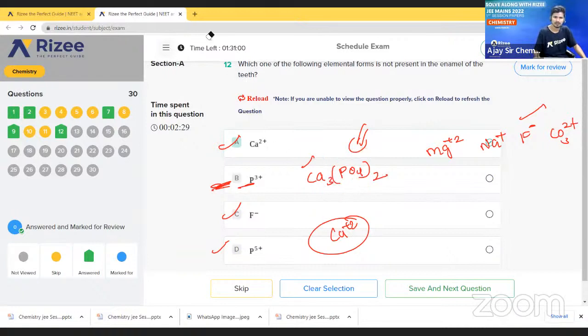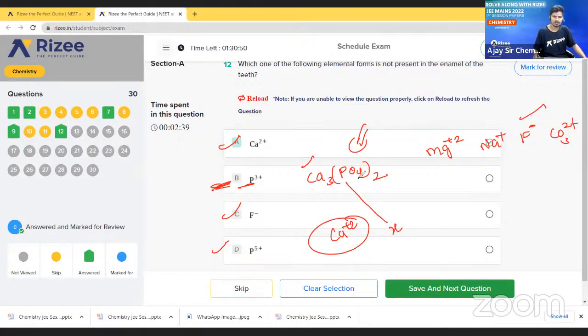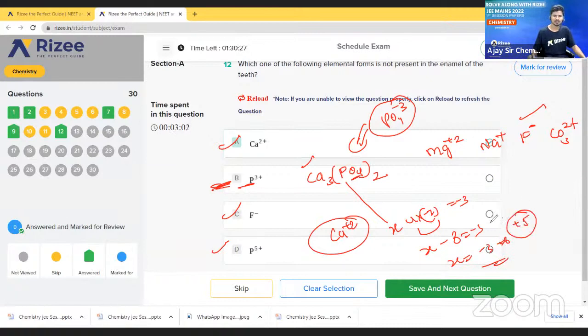I will write it once again here. Just imagine phosphorus is X. O4 means 4 into -2, and PO4 has a -3 charge on top, so it is equal to -3. So X plus 4 into -2, that is -8, is equal to -3. So X is -3 plus 8, that means +5. So here phosphorus has a +5 oxidation state. Only phosphorus +5 ions are present in enamel.